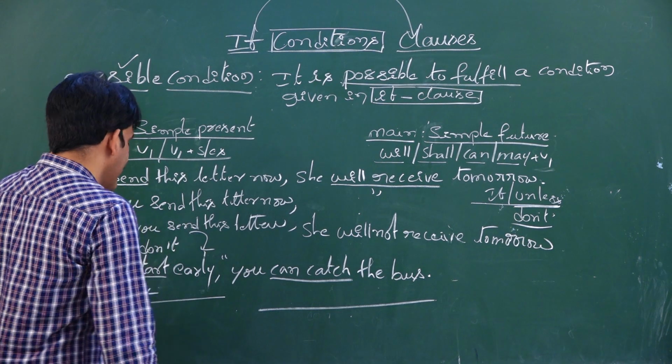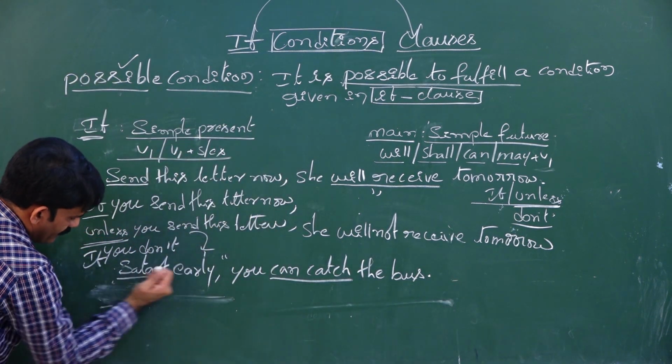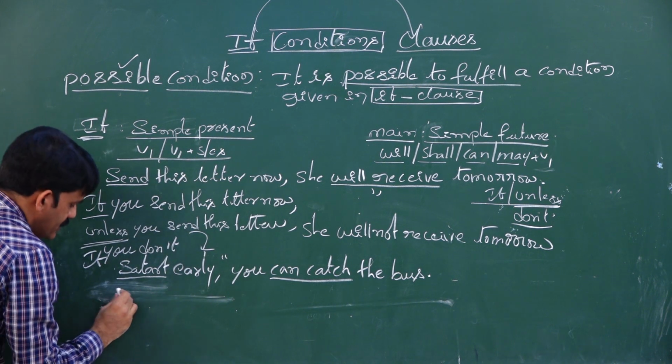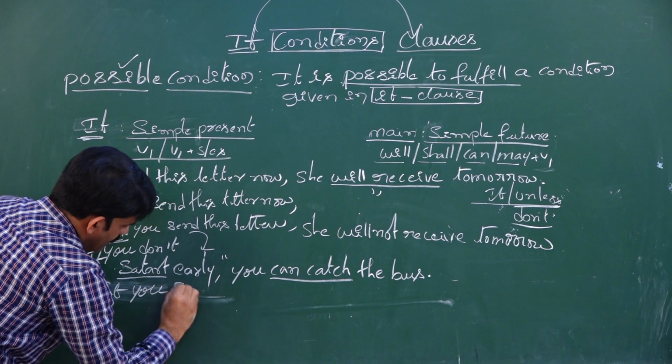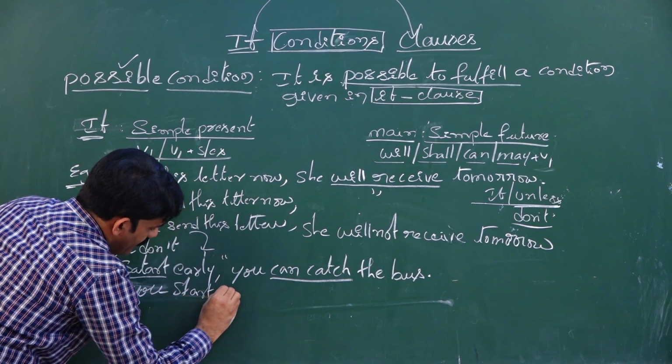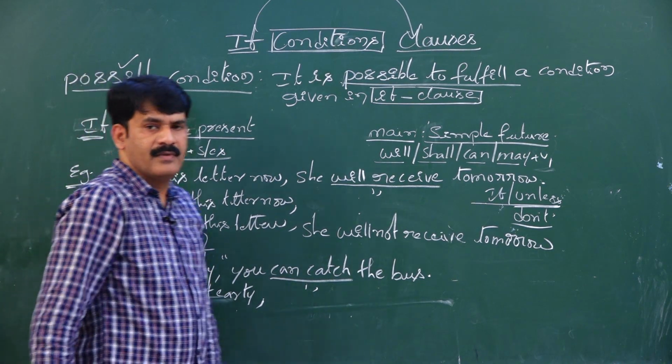So with unless, the if condition is very easy, you can easily write: if you start early, what happens? You can catch the bus.